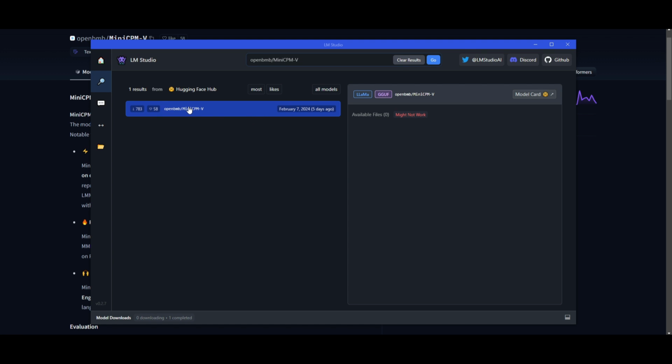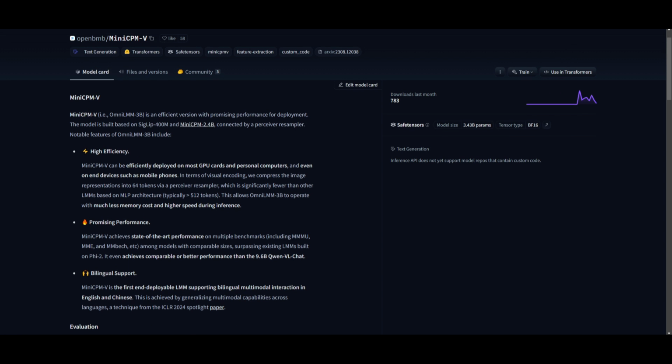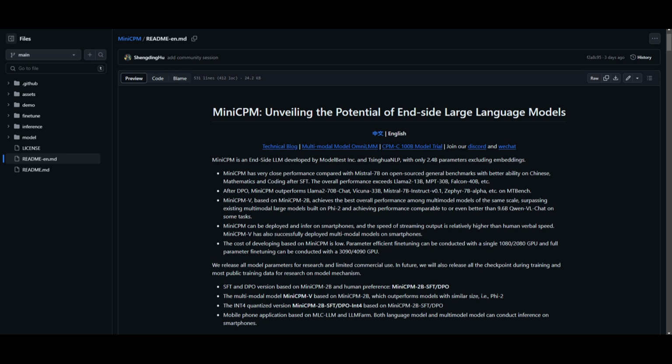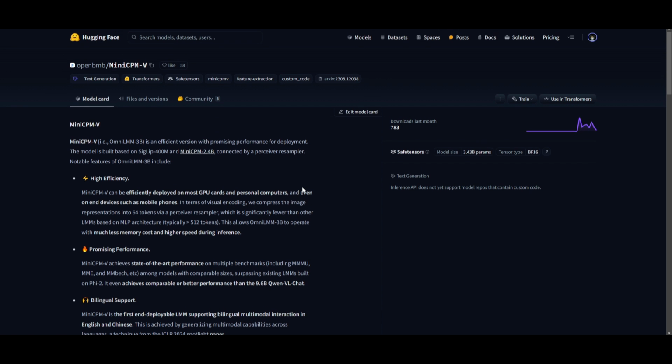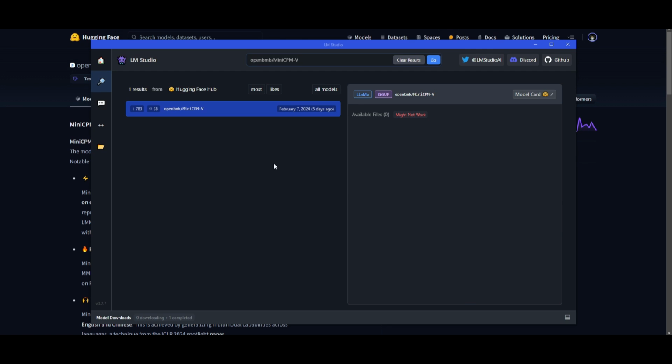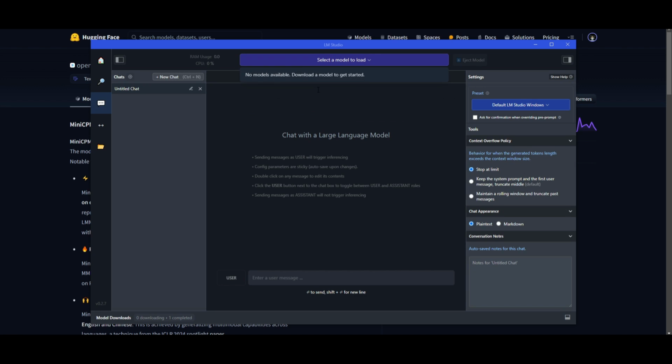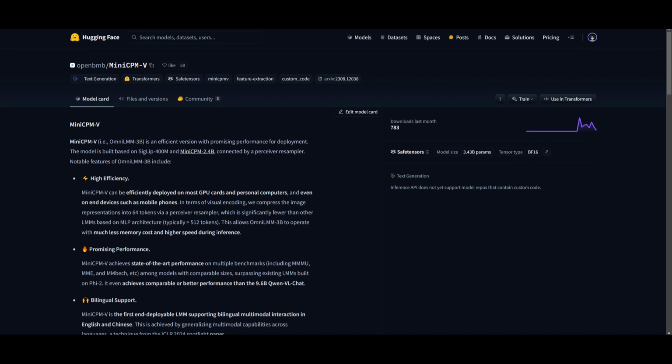Now, this is the multimodal model, so I'm not going to be able to find download links for it. But if you go on their GitHub repo and click on their model trial, you're going to be able to download it and start playing around with it locally. This is a great way for you to start trying it out. Once you have downloaded it, you can load this model up and start chatting with it inside LM Studio. And it's as easy as that, guys.